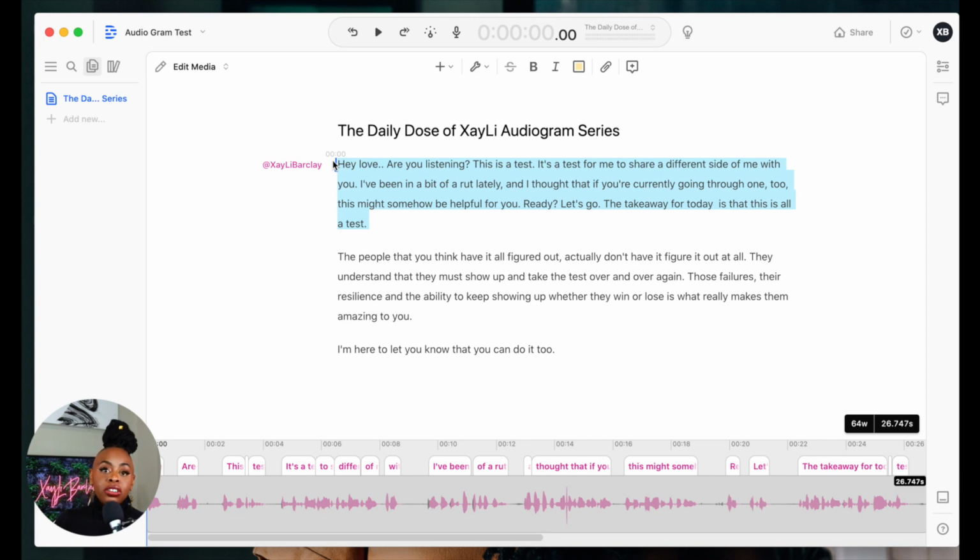So it can also be used as a promotional tool and you can export it directly from here. You can record directly into Descript, so you don't have to record your podcast on one platform and then pay for another platform to do your audiograms. You can actually do it all in here. And to me, that is a game changer.